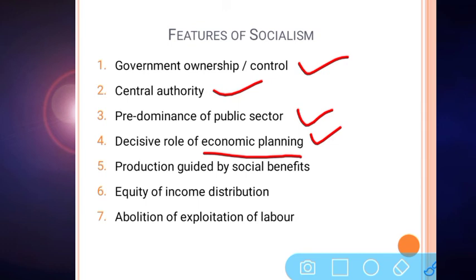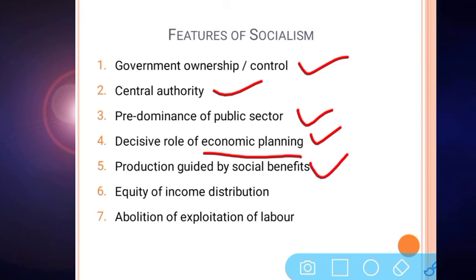After completion of the 12th five-year plan, the Planning Commission was dissolved, and in its place the Niti Aayog was formed. The same task is performed by Niti Aayog. So the major decisions about everything related to the economy will be decided through economic planning.